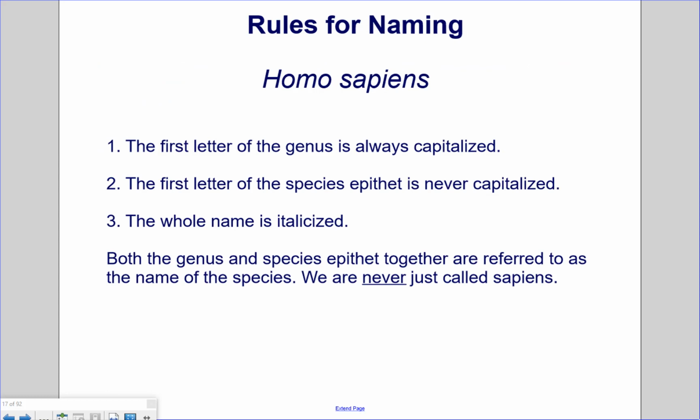Rules for naming. Homo sapiens. The first letter of the genus is always capitalized, so the H is capitalized. The first letter of the species epithet is never capitalized. As we can see, it's a lowercase s. The whole name is italicized, so it's a little harder to write out by hand. And then both the genus and the species epithet together are referred to as the name of the species. We are never just called sapiens.